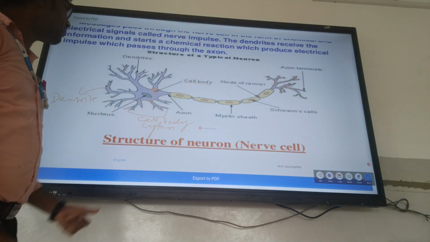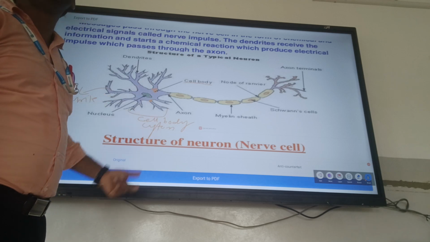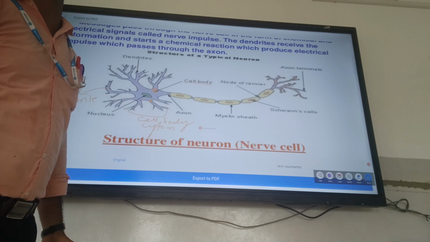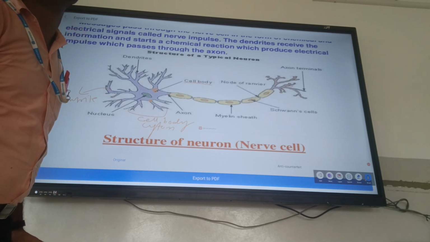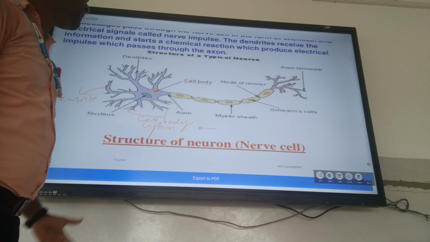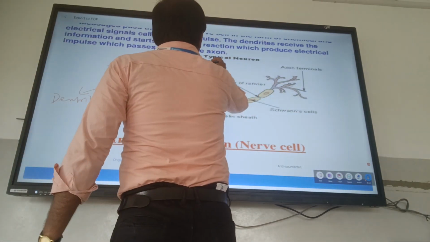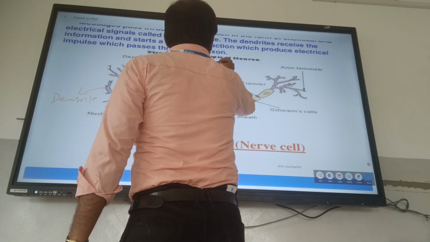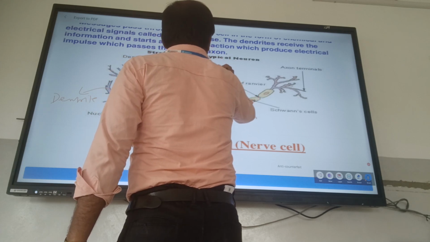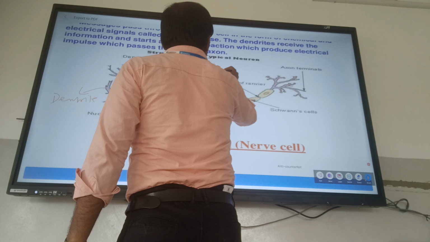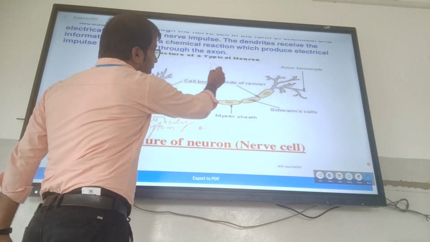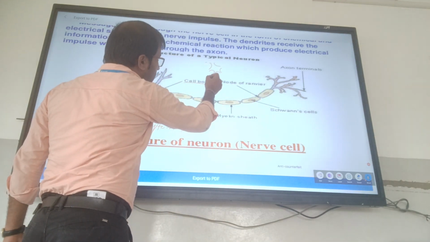Actually, you look, what is a dendrite? It is the extension of the cytoplasm. There is no name. Okay, it is the extension of cytoplasm. If I draw here, you look, this is the cell wall. This cell wall is extending, this cytoplasm is extending.